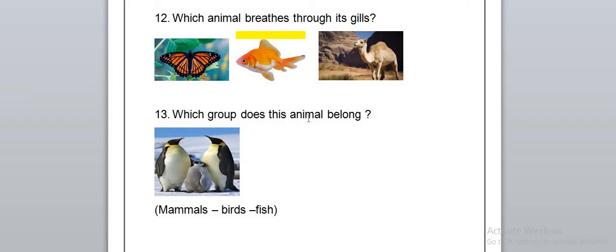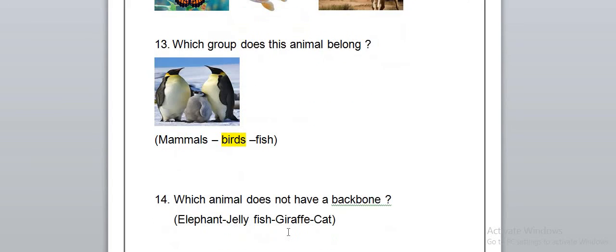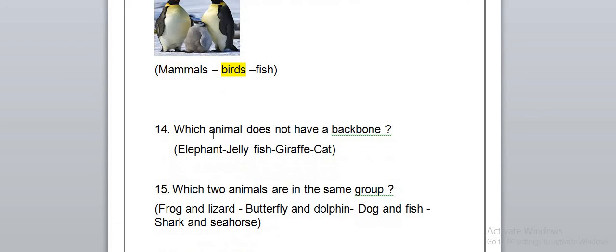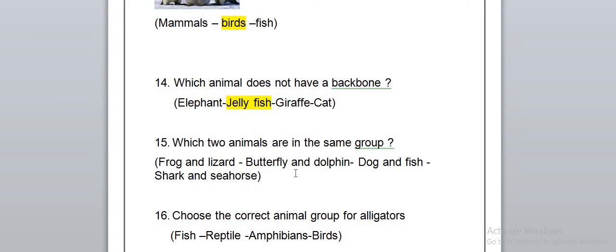in the water. Which group does this animal belong to? Take care of this question. It belongs to the birds because it has 2 wings and it's not a fish. Which animal does not have a backbone? We said before that there are animals that have a backbone and animals that do not. The animals that do not are the jellyfish and also the insects. Which 2 animals are in the same group?